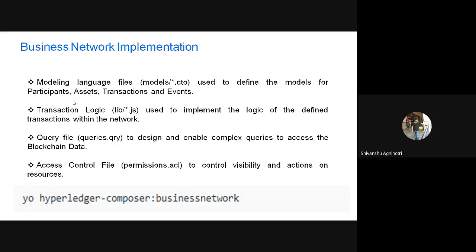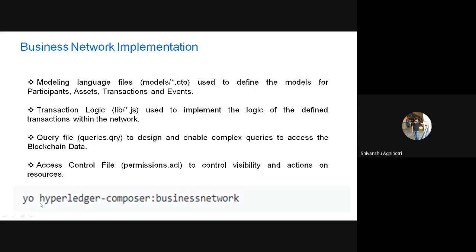Now this is the main part: how you are going to implement the network. For creating the network, I'm mainly discussing Hyperledger Composer. There are different files, and inside these files you have to write code for your business network. As you can see at the bottom of the slide, this is the command to create the network.